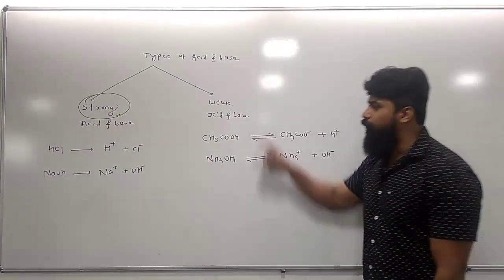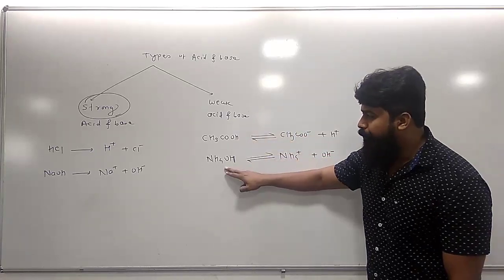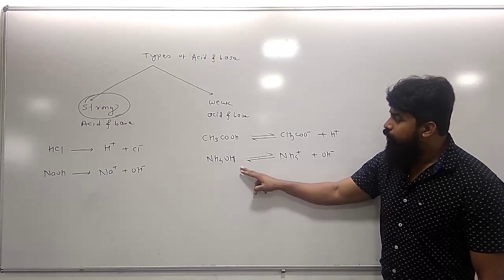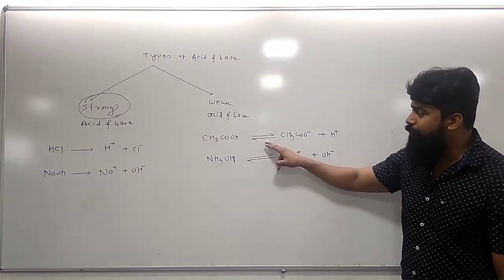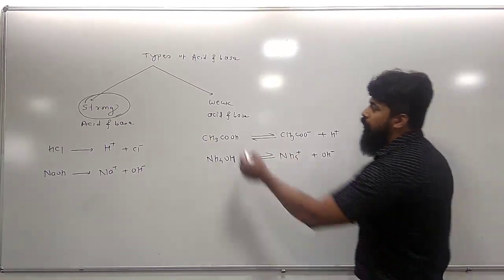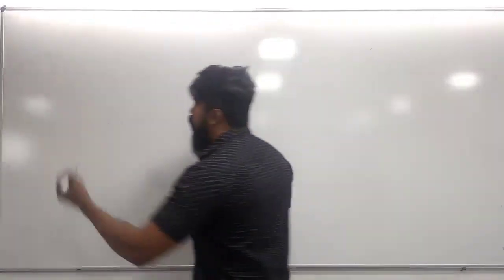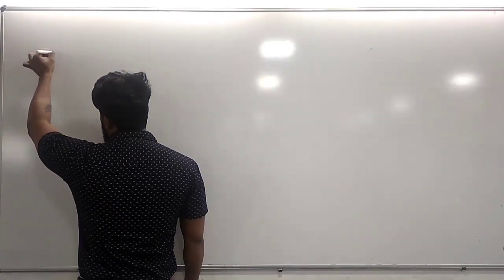On the right hand side, the weak acid and base. The acid like acetic acid, and the base like ammonium hydroxide, dissociate to a lesser extent. They are given by the reversible arrow. It is called the weak acid and base. So let's talk about the concept of dissociation constant.